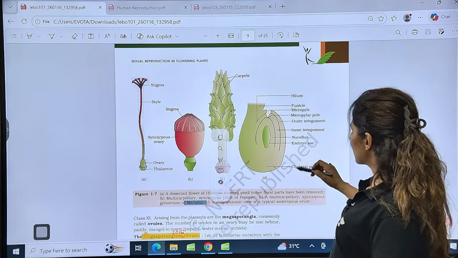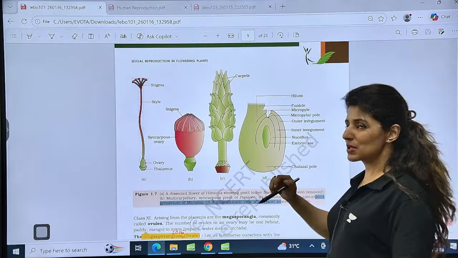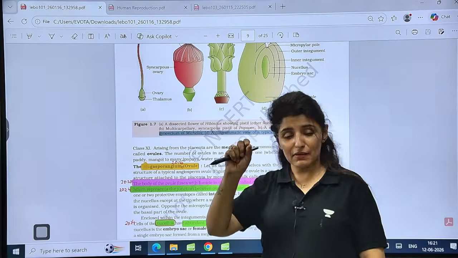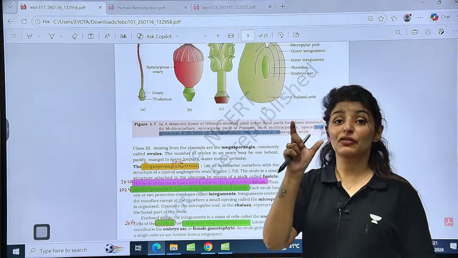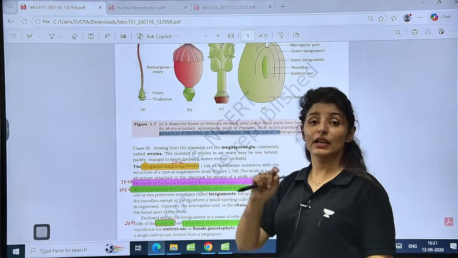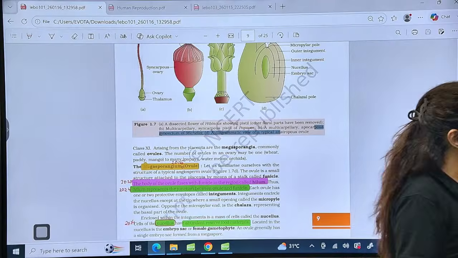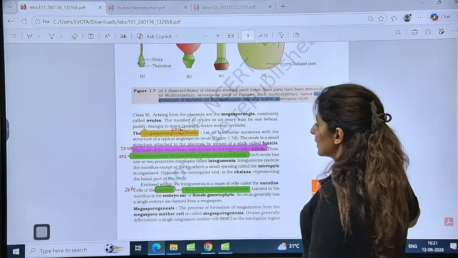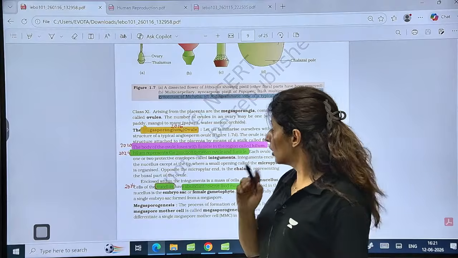And this is a typical anatropous ovule. Anatropous means it is inverted. Now these examples are important. Papaver has multicarpellary and fused condition, that means syncarpous, while in Michelia it will be free carpels. Please note down these things. Clear? Now arising from the placenta is the megasporangium, also known as the ovule.